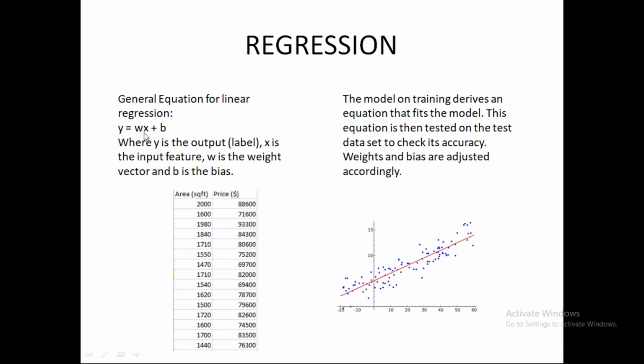When we have one single input feature, it is known as a linear regression problem. The model then trains on the data and assigns values to these two parameters, weights and bias. Then it checks the function on the test data set. If the accuracy is not good, then the model trains again to find better values for the two parameters.